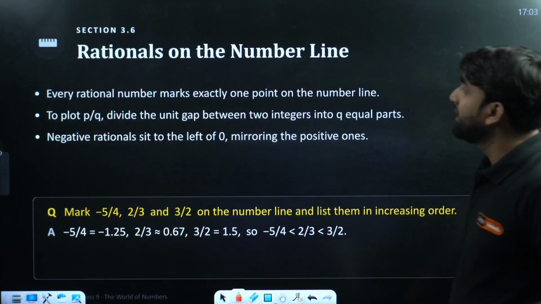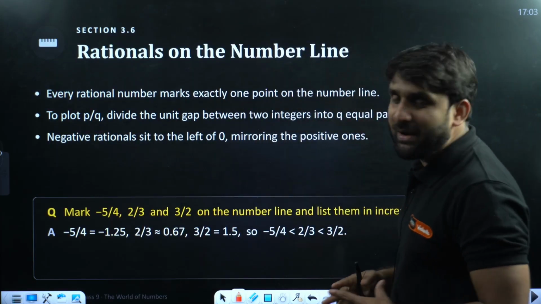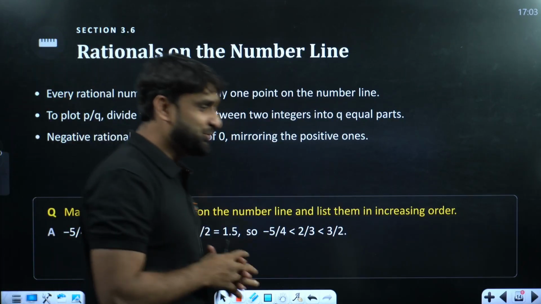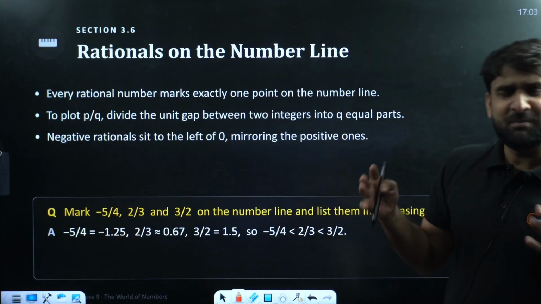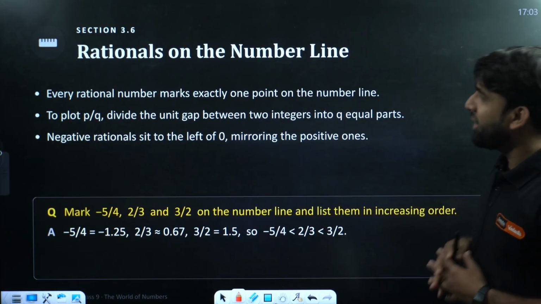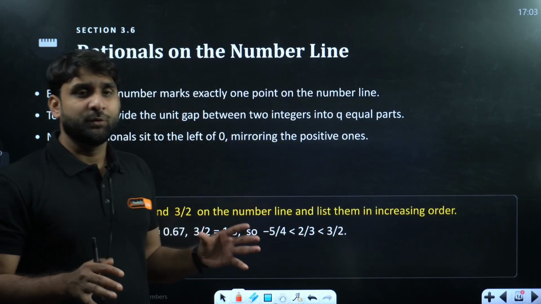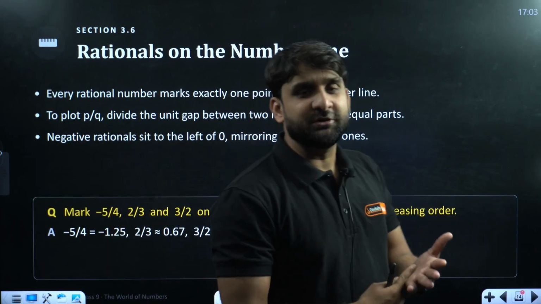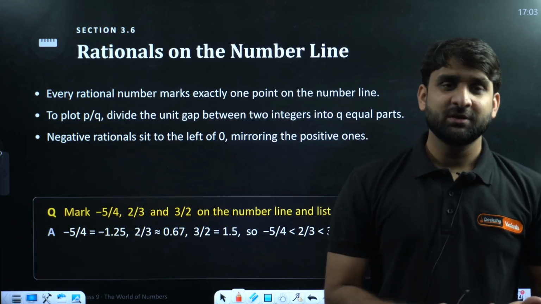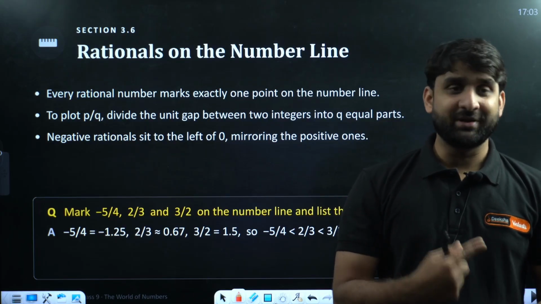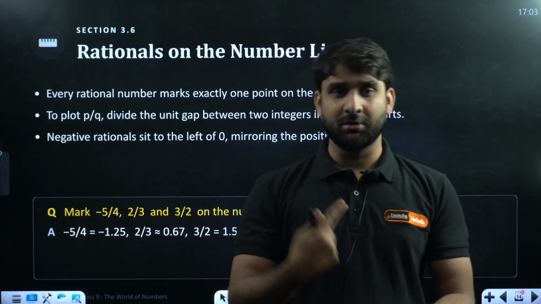Moving ahead. Okay, rational numbers on the number line. Wow. Now it's time to do something rocking, champions, something rocking. Till now we have covered all the numbers: decimal expansions, what kinds of decimal expansions there are, rational and irrational numbers, natural numbers, whole numbers and all.